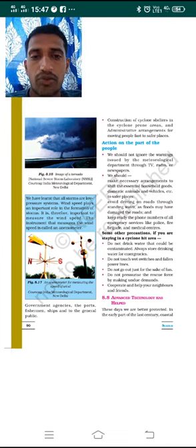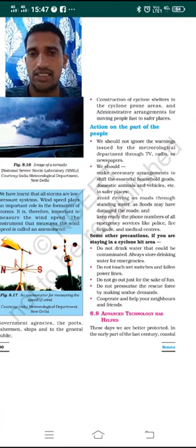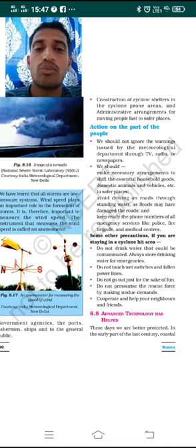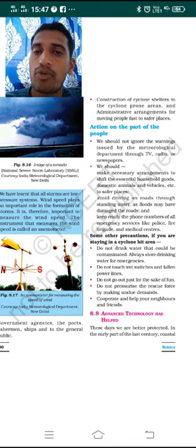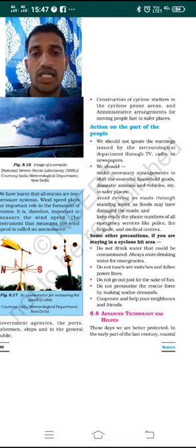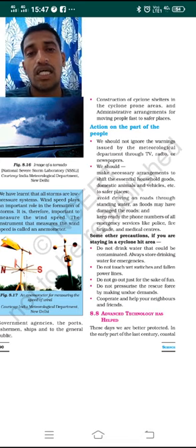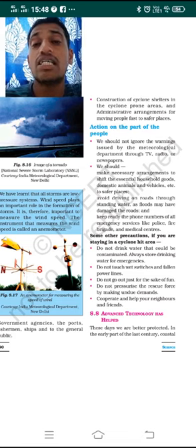Okay, so the next point is construction of cyclone shelters in the cyclone prone areas. Which state is hit by the cyclone? That area is called a cyclone prone area. In such areas, what you can do is construct cyclone shelters, a little away from that place, in the safest place.